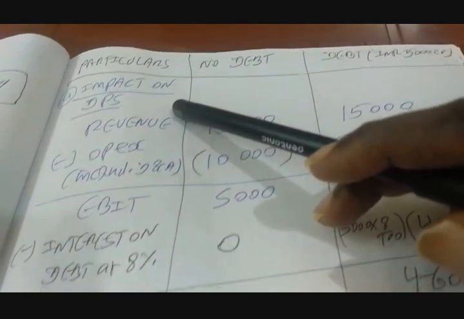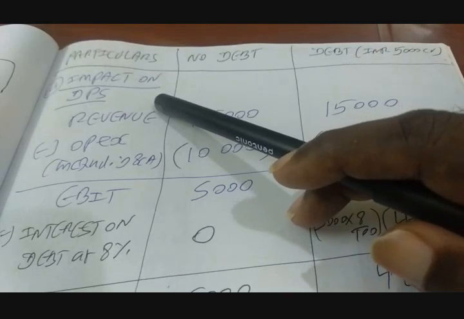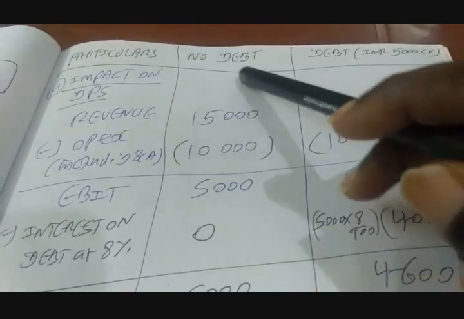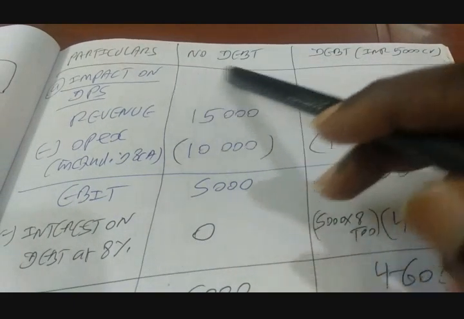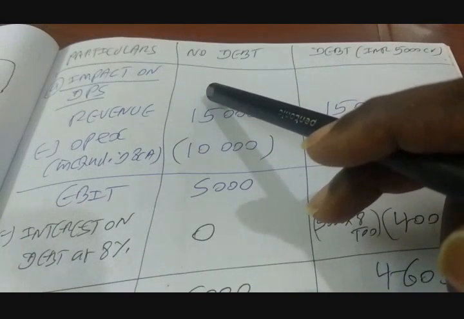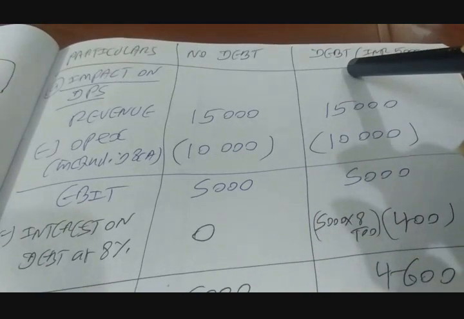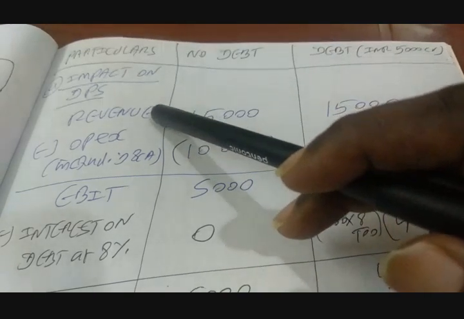Without taking much time, let me take you to A. That means what is the impact of the recapitalization on dividend per share? Please remember, for all these questions, we are assuming that there are no taxes. There are only two scenarios, that is no debt and debt for INR 5,000 crores. So assuming there are no taxes, how it is going to impact the DPS is the question. To put it in other words, whether borrowing is going to increase the dividend per share for the company or not is the very first question we are interested in answering here. So let me take you through the numbers.